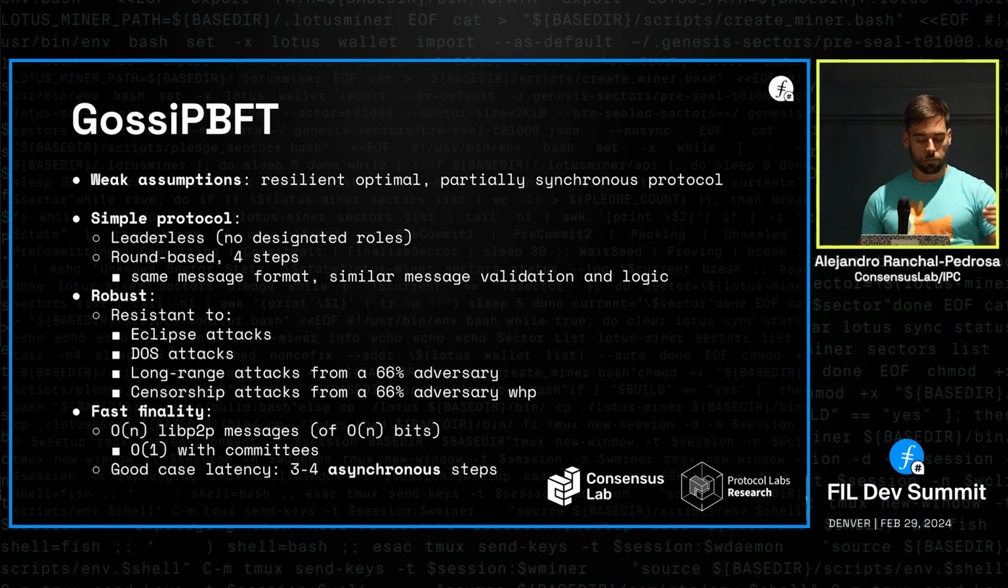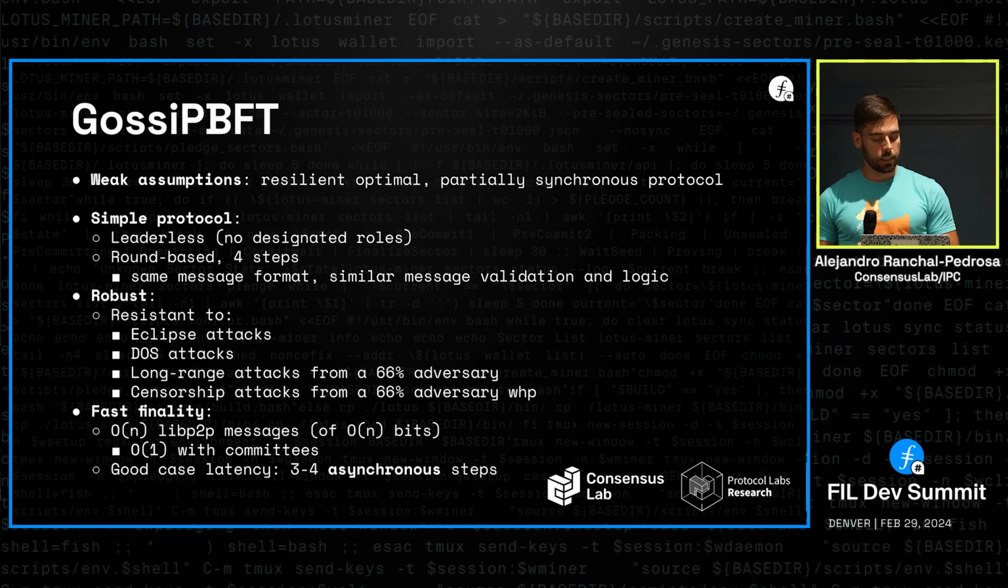It runs in rounds, and every round has 4 steps. All of these steps are very similar, so they have the same message format and very similar message validation logic. And we have decided to be robust to Eclipse attacks and denial of service attacks. In the particular case of long-range attacks and censorship attacks, we have decided to be resilient against a 66% adversary compared to the classical 33%. We will get into that in a minute.